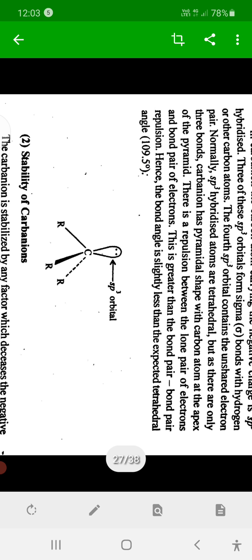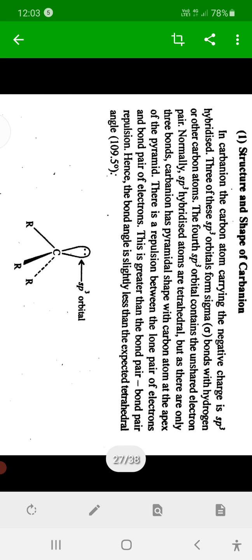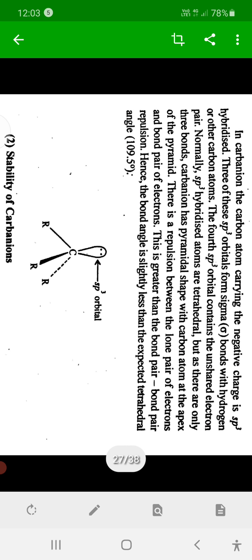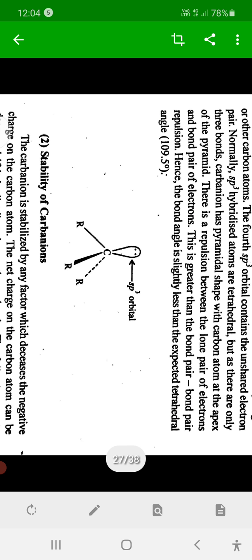Then what is the shape? The shape of sp3 is actually regular tetrahedral, but remember that because of the presence of that lone pair, the negatively charged electron pair, it is not tetrahedral but a distorted shape, that is the shape becomes pyramidal.